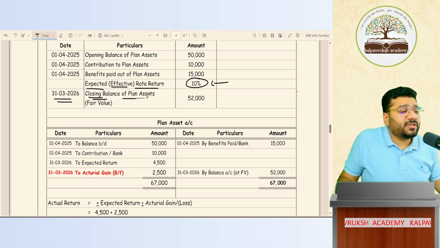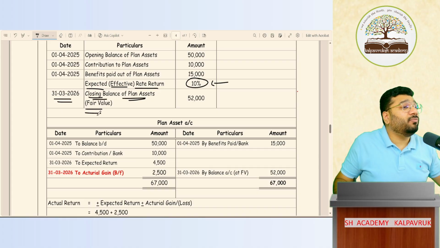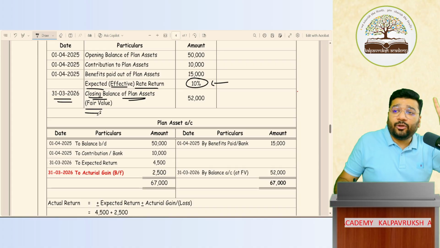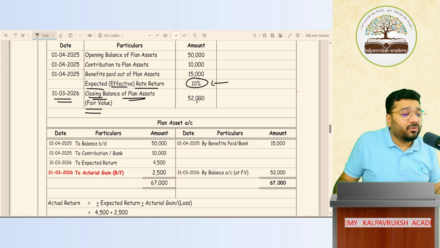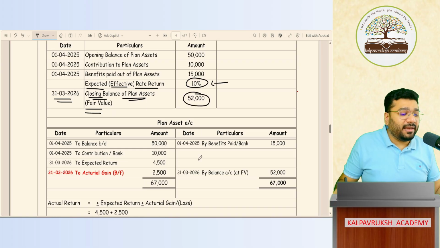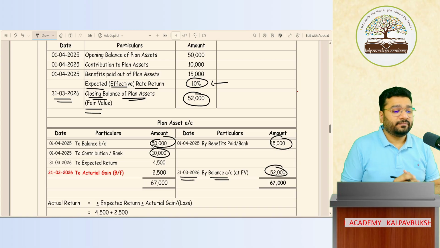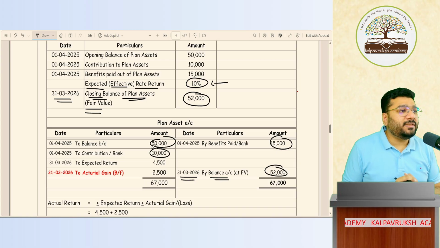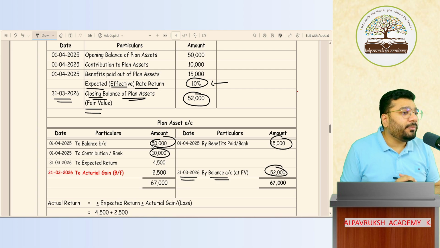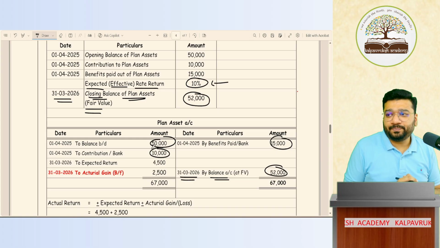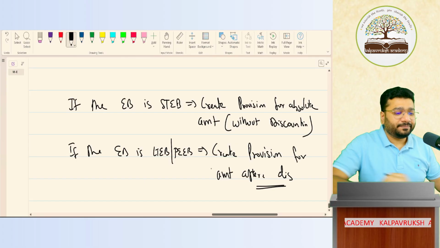On 31st March, the closing balance of the investment is at fair value because AS 15 says always value the plan assets at fair value, 52,000. This is the closing balance. Write it down. So in your ledger, 4 data are available: to balance brought down 50,000, to contribution 10,000, by benefit paid 15,000 and by balance 52,000. Yes or no?